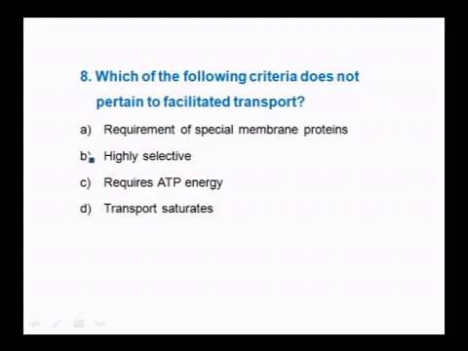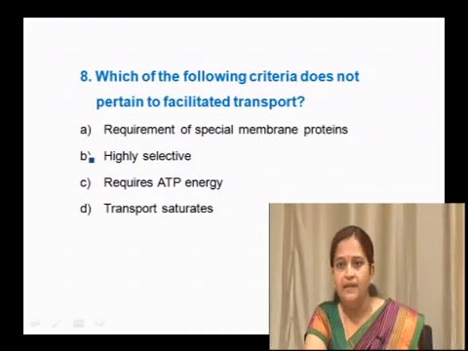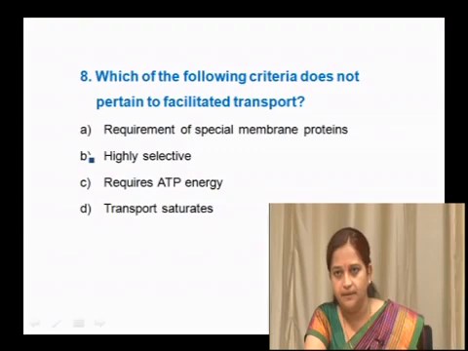Which of the following criteria does not pertain to facilitated transport? Is it requirement of a special membrane protein, highly selective, requires ATP energy, or transport saturates? In facilitated transport, that is facilitated diffusion, a short distance transport, we have learned that it requires specialized membrane proteins which allow hydrophilic substances to move through the plasma membrane.